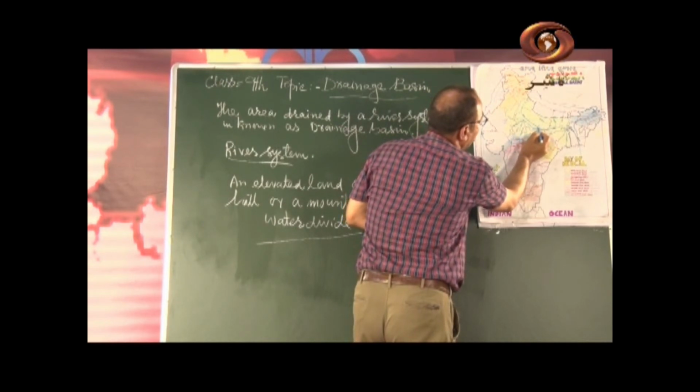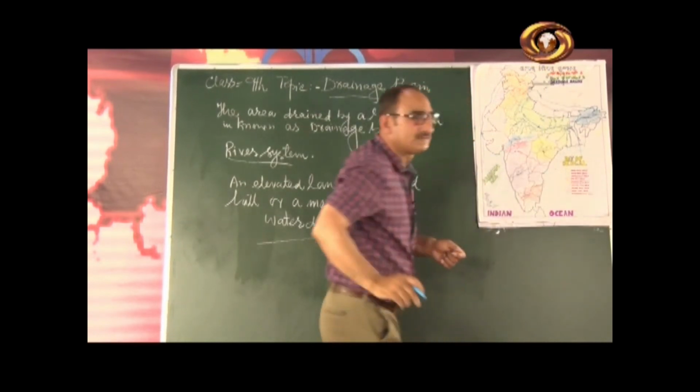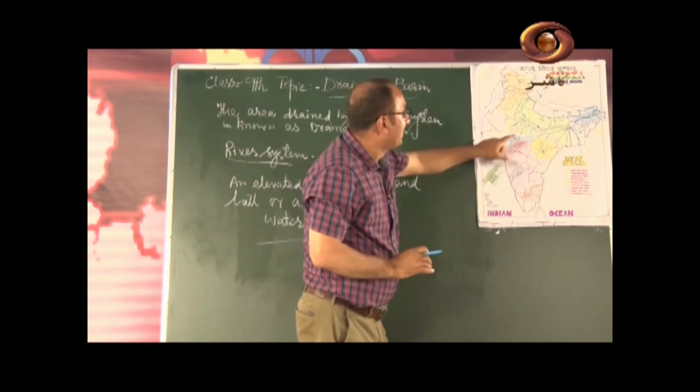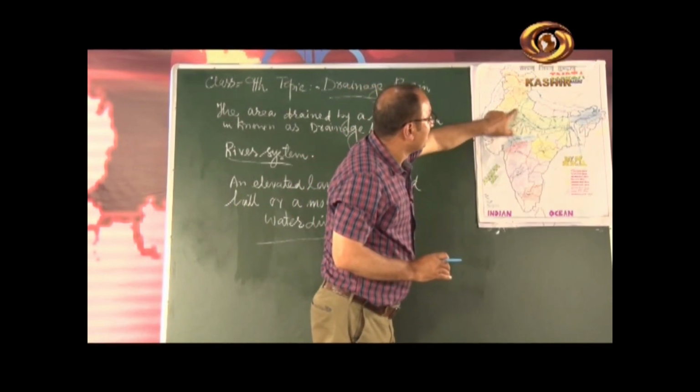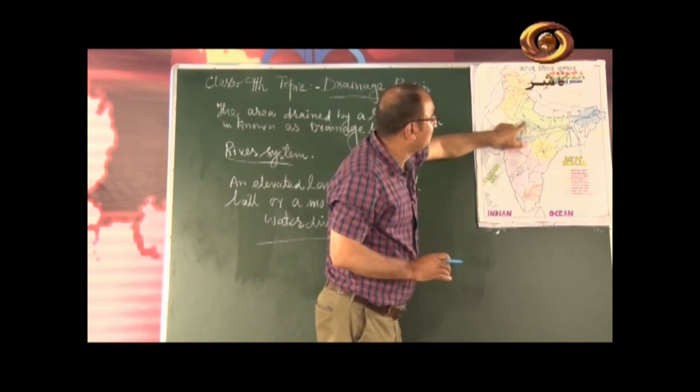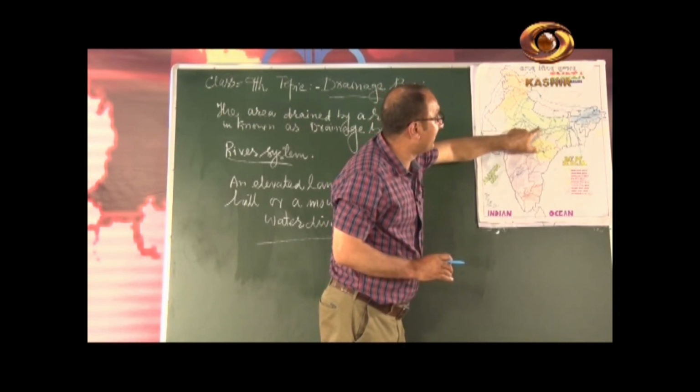It joins river Ganga at Allahabad, a place in UP.